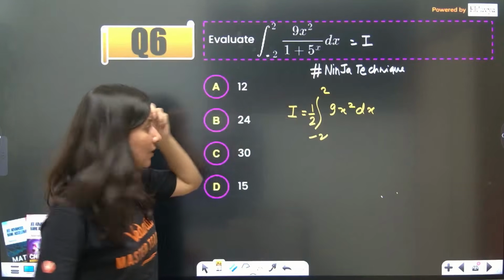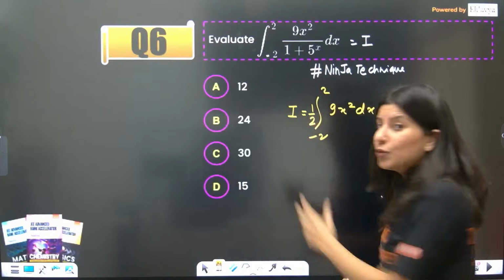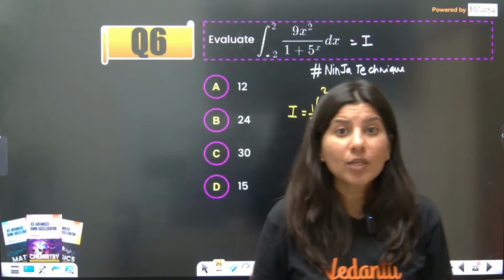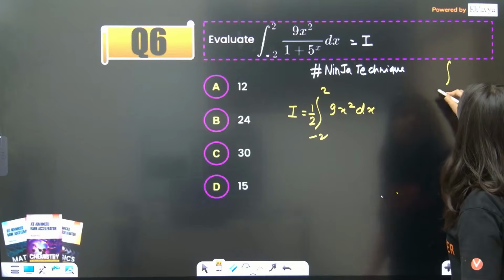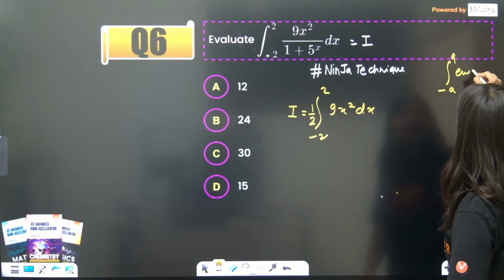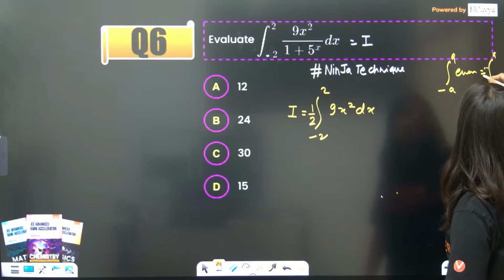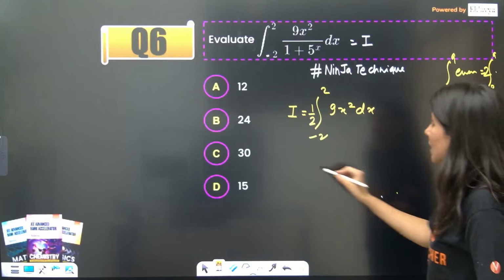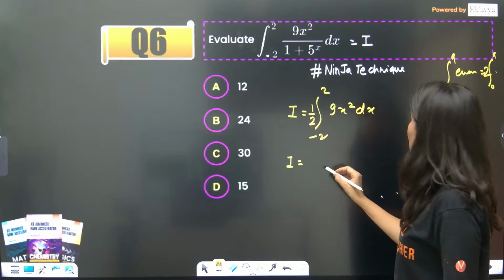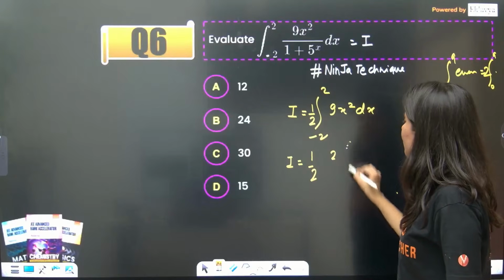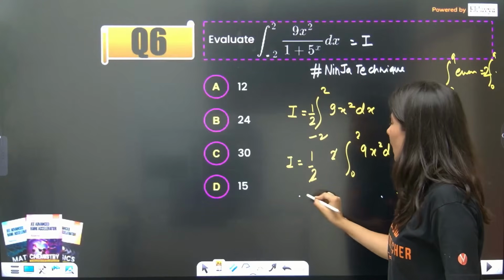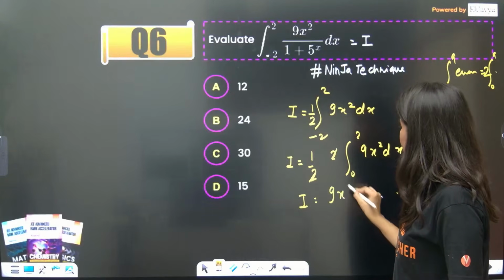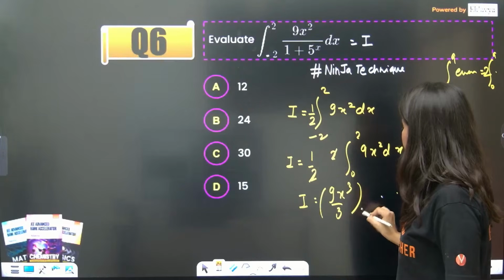This is a ninja technique. Okay, now from minus 2 to 2, remember that even-odd property. So this function is an even function. So for an even function, the integral from minus a to a becomes twice the integral from 0 to a of that same even function. So now I is equal to 1 by 2, which is twice the integral from 0 to 2 of 9x square dx. 2I is equal to 9x cube by 3, from 0 to 2.